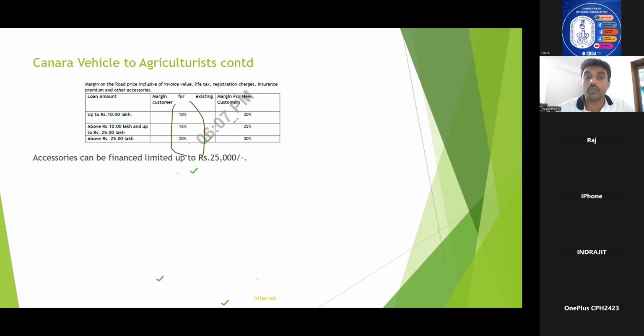For new customers, it is 20 percentage, 25 percentage, and 30 percentage. This part also you need to mug up. And the accessories that can be financed are limited up to 25,000. It is same across both the Canara Vehicle to agriculture and standard general scheme.